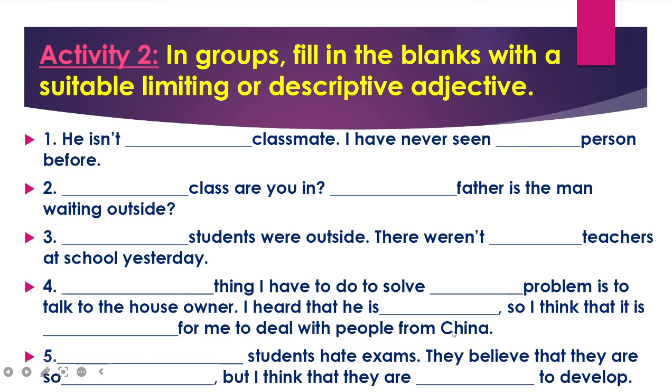It means that I will need here the proper adjective Chinese to be suitable for the meaning of the sentence. And to be correct as a whole meaning, I say I think that it's easy for me to deal with people from China, so I use here the descriptive adjective easy.